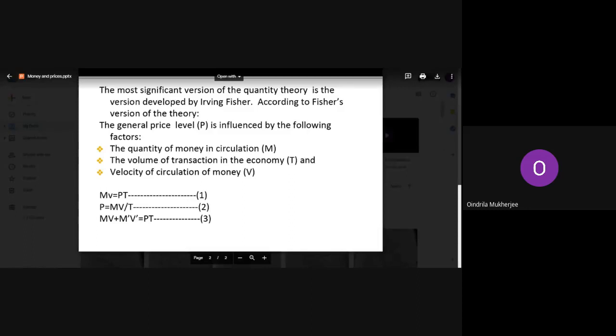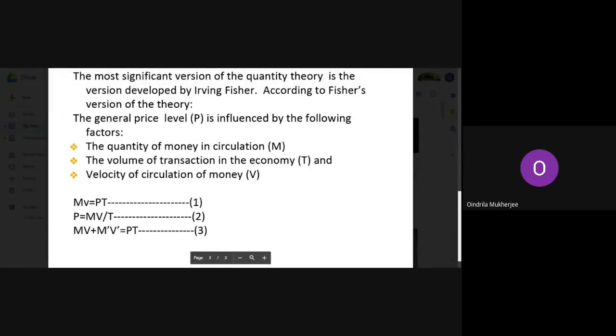Can you see the equations from the slide? Yes. Okay. So write down the first one, MV equal to PT.